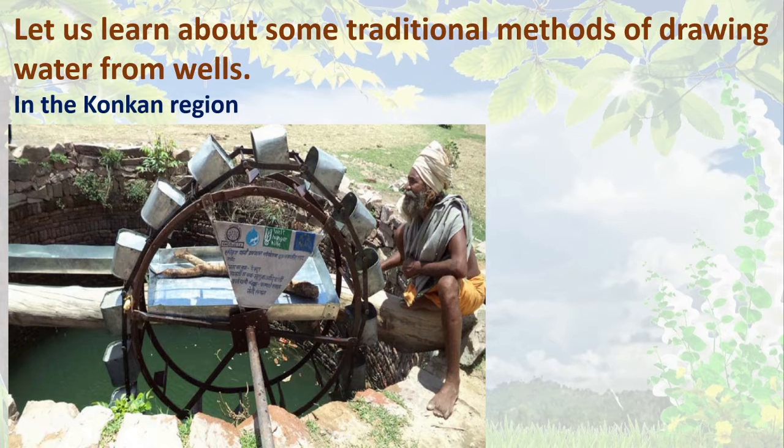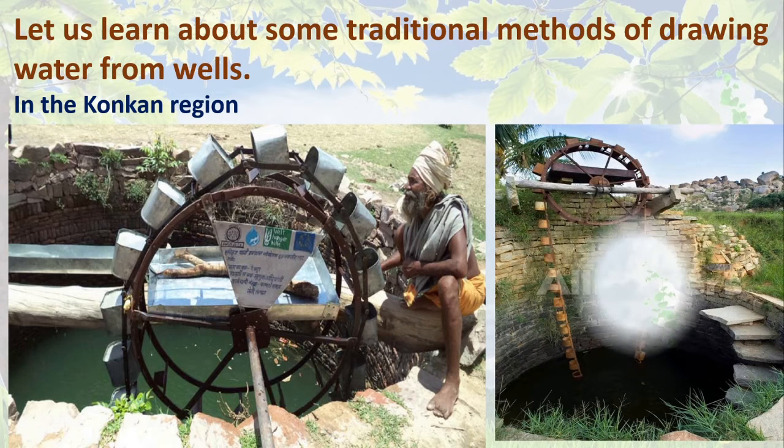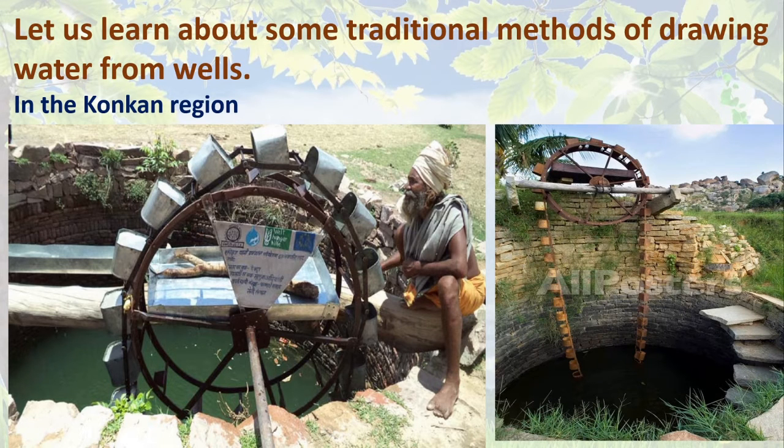They are watered using the water wheel to lift water from the wells. A horizontal beam is placed over the mouth of the well. You can see here the well and the horizontal beam kept on the mouth of the well. It supports a large wooden wheel which turns around. This wheel is called Rahat.